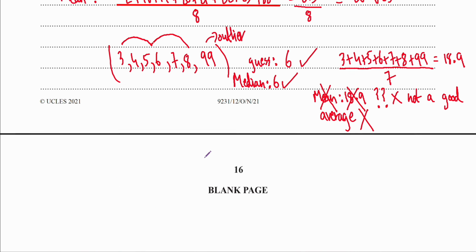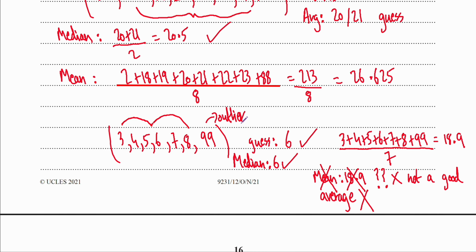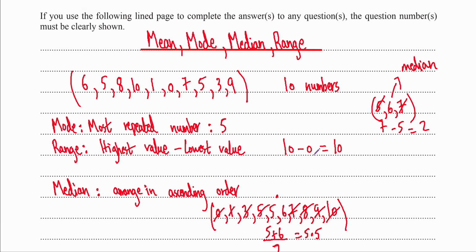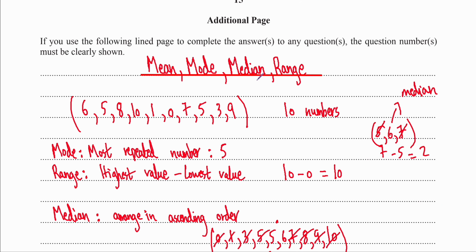But sometimes if you have data that's like this and you have outliers, then the mean might not be a very good average, or sometimes even the median might not be a good average. Who knows, right? So yeah, hopefully that gives you an introduction to mean, median, and range.